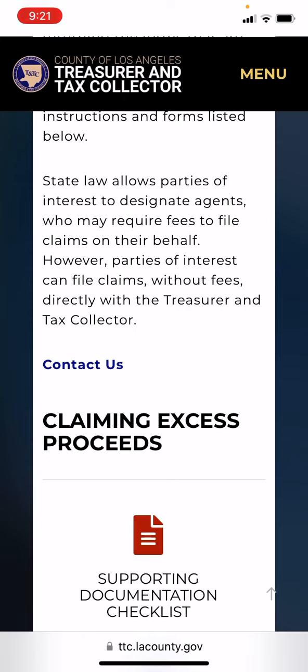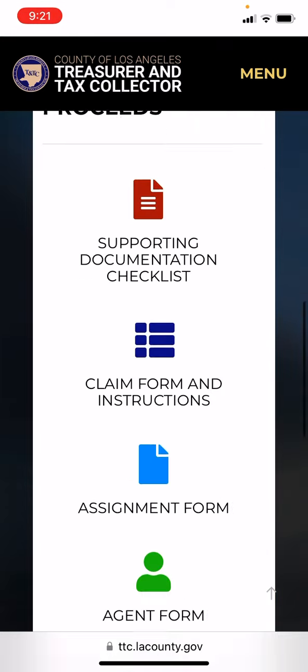Let me go ahead and say this again for the people that don't believe that this is a legitimate business. State law allows parties of interest to designate agents who may require fees to file claims on their behalf. However, parties of interest can file claims without fees directly with the Treasury and tax collector. Now, in my contracts, I always put that little caveat in there, right? Hey, I let them know right in my contract, hey, you can do this by yourself if you can find it, right? So let's look at these forms real quick.